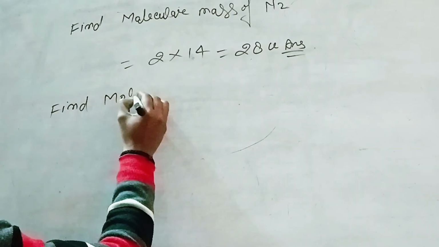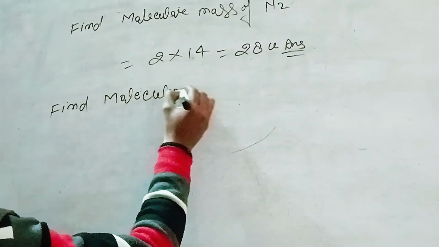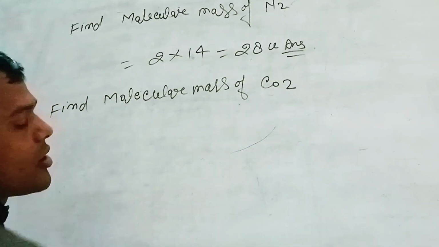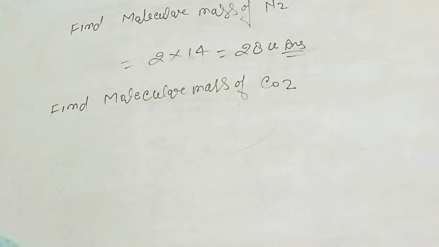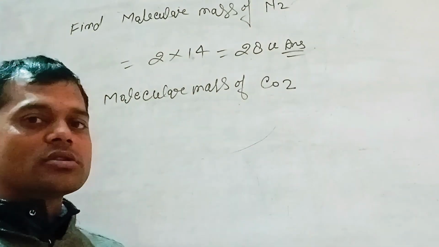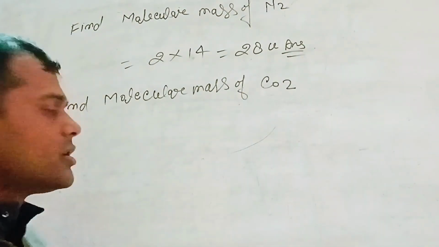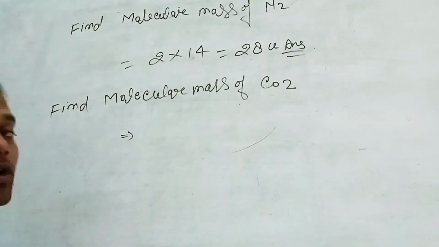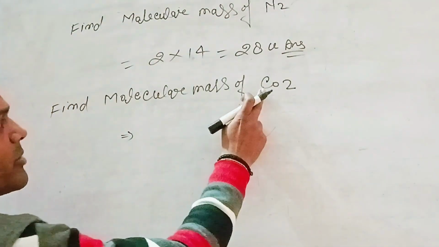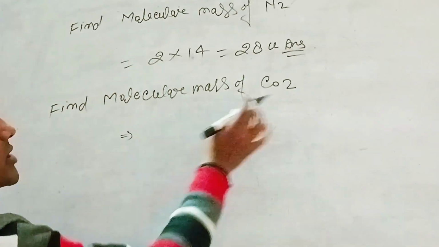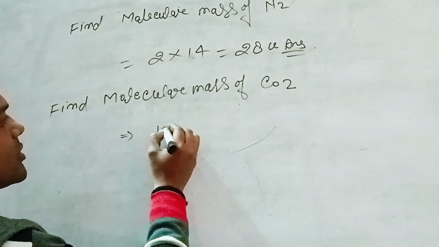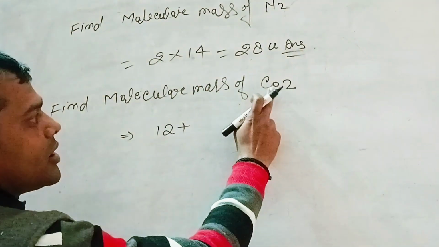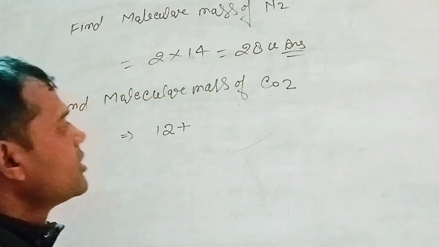Next, find molecular mass of carbon dioxide CO2. So carbon dioxide implies atomic mass of carbon is equal to 12 plus atomic mass of oxygen and 2.